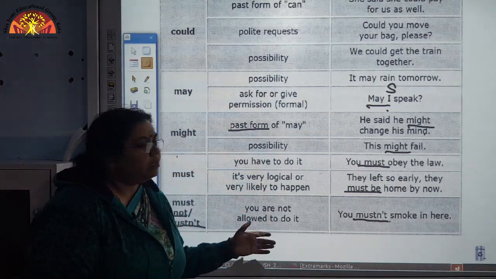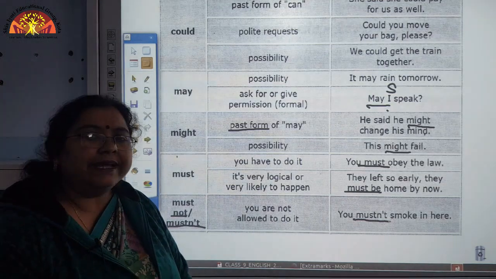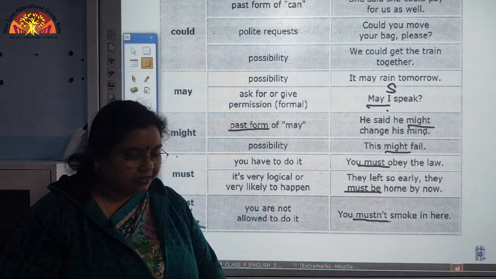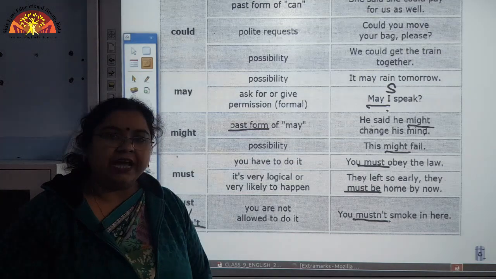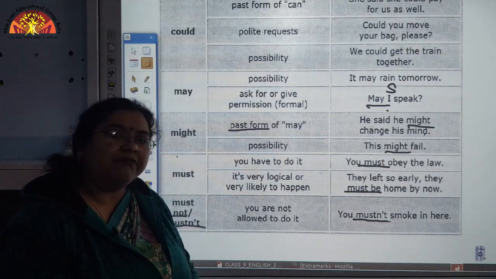Okay. So, now let us move to the next set of modals which are coming forward, that is shall, should, will and would.